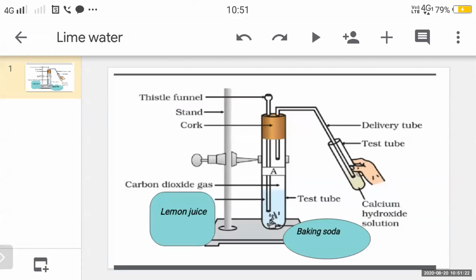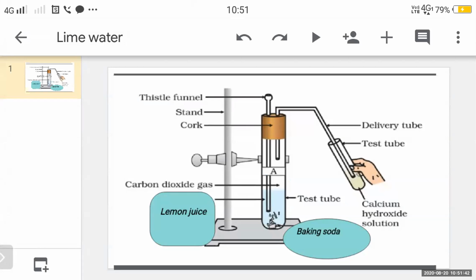Okay. Now, reaction of acid with carbonates and bicarbonates of metal. This particular reaction, its activity is given on page number 67. Since we were not having this experimental setup, for your understanding purpose, I have taken this.